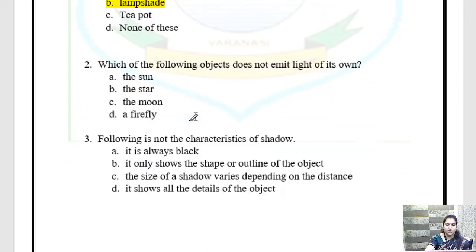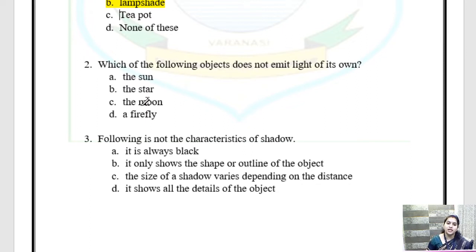Now the next question. Which of the following objects does not emit light of its own? Which of the following objects does not emit light of its own? Children, what is this called?